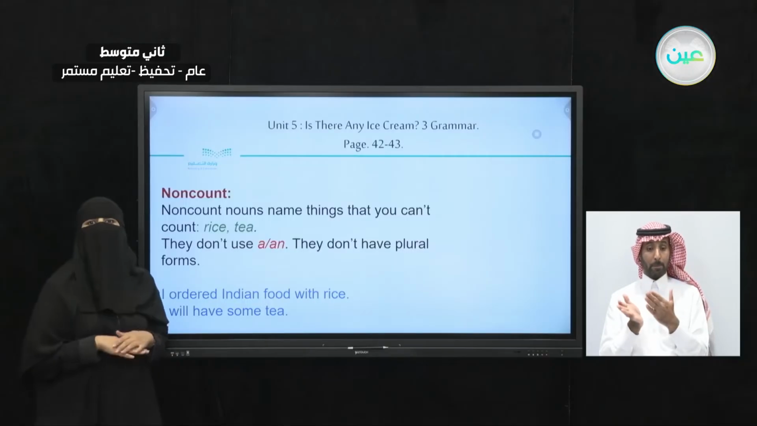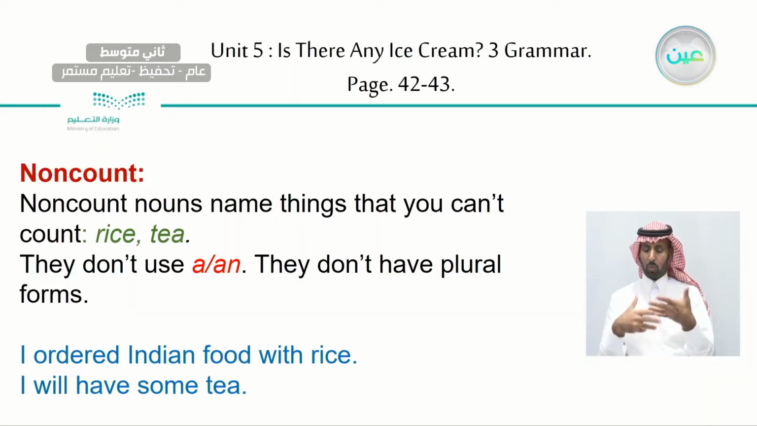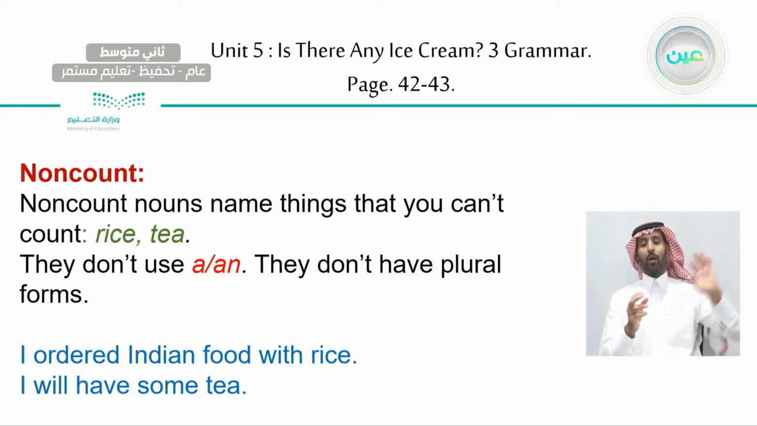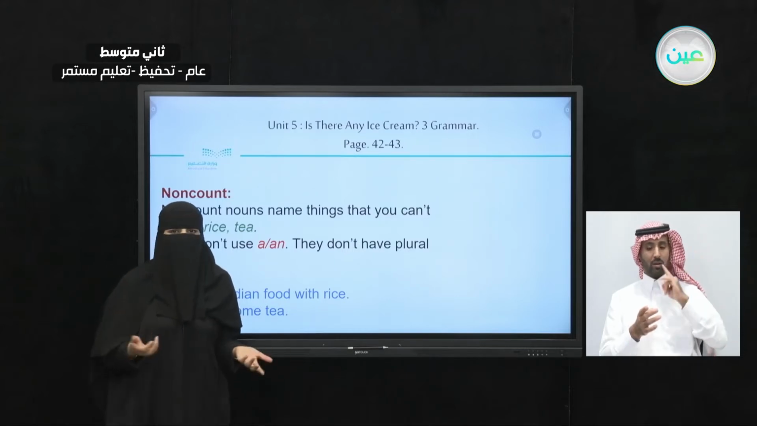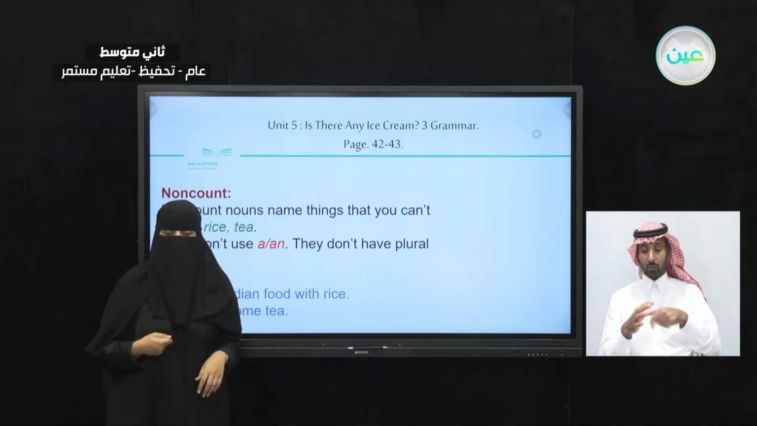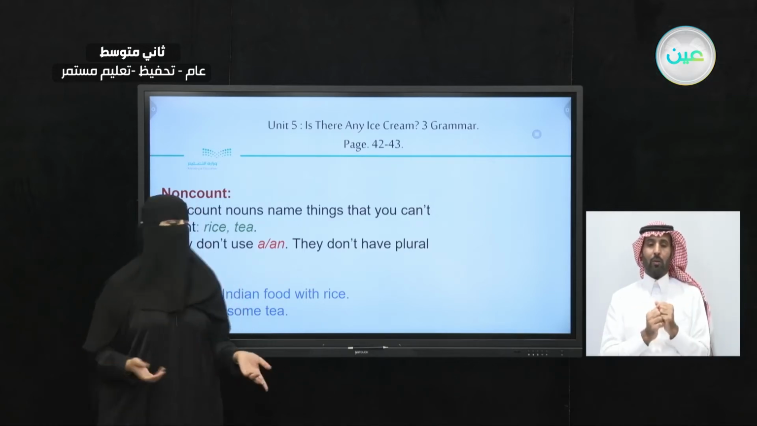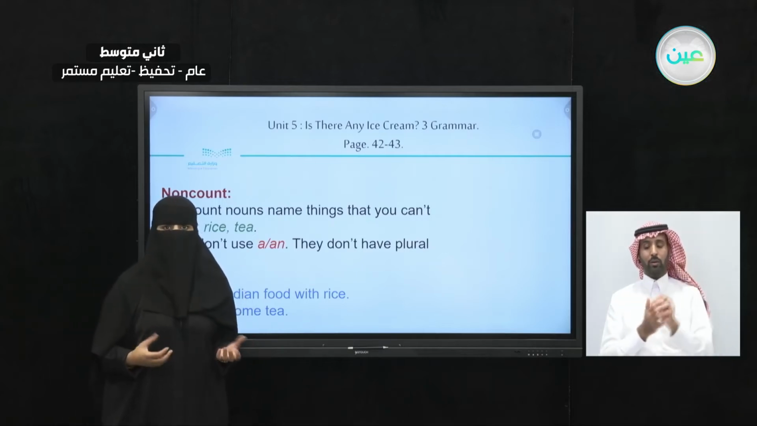Now, how about the non-count nouns? Let's take a look. Non-count nouns name things that you cannot count, like rice, tea, and we have different examples. So they don't use a or an. Can I say I'm eating a rice? Does that mean I'm going to put only 1 rice on my spoon and eat it? Actually, when you're eating rice, you're going to scoop it with your spoon and your spoon will be filled with rice, right? You cannot count it.